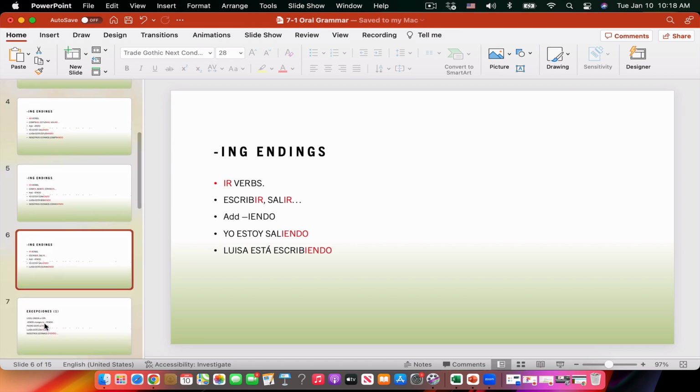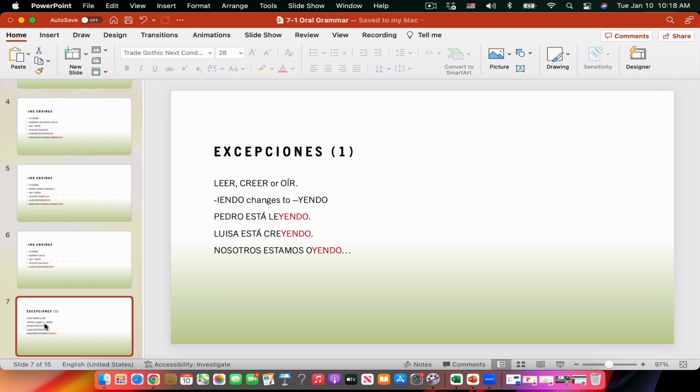But besides that, there is a group of exceptions. Let's see the exceptions to the rule. Well, the first exception that we have here is that some verbs in Spanish, for example, leer or creer or oír, you see what they have here at the end, they have two vowels, and you know they usually are verbs ending with er and ir.